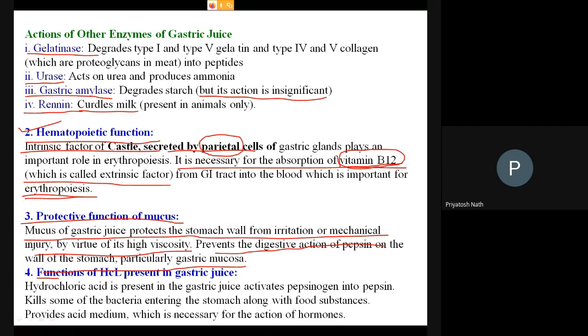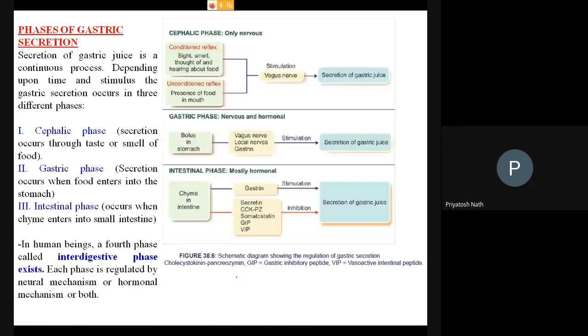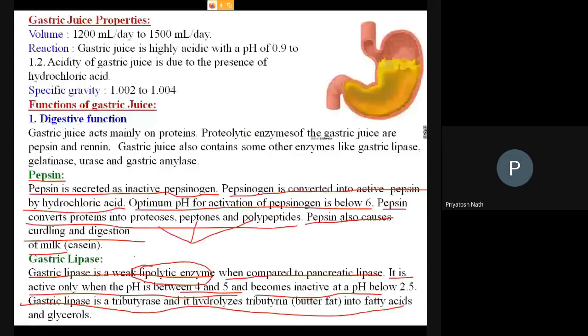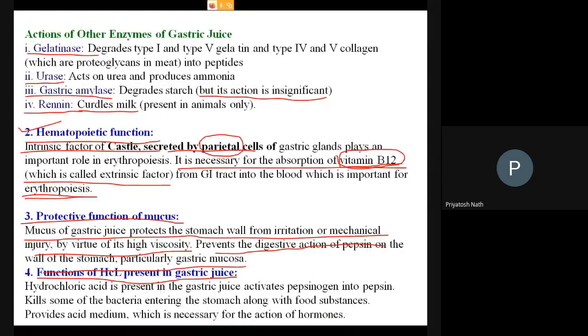Then functions of the HCl present in the gastric juice. So hydrochloric acid is present in the gastric juice. It activates the pepsinogen into pepsin. Already we have studied that pepsinogen is the proenzyme and it needs acid for its activation into pepsin. So the HCl is important for the activation of the enzyme, and then it also kills bacteria entering the stomach. If acid comes in contact with the bacteria, it will directly kill the bacteria.